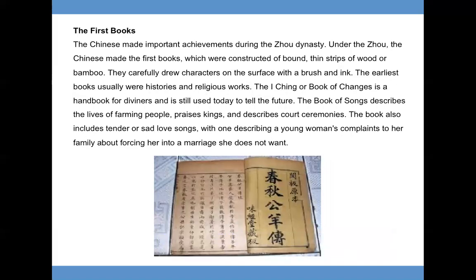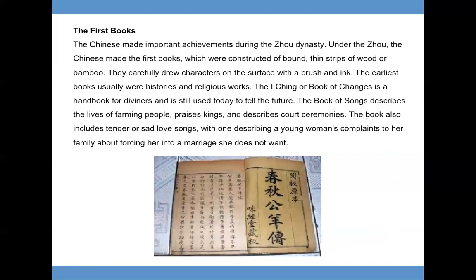The first books. The Chinese made important achievements during the Zhou dynasty. Under the Zhou, the Chinese made the first books, which were constructed of bound, thin strips of wood or bamboo. They carefully drew characters on the surface with a brush and ink. The earliest books usually were histories and religious works.